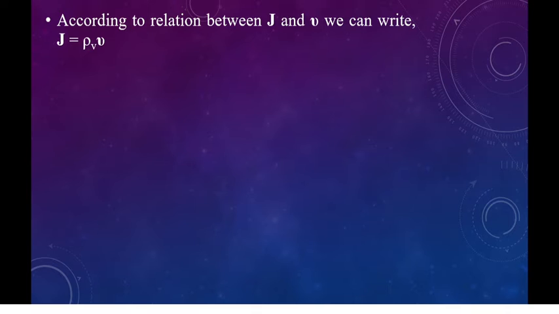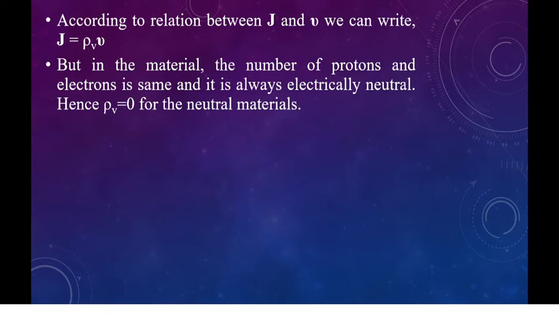According to the relationship between current density and velocity, it can be written as J bar is equal to rho v into V, where J bar is the current density, V is the velocity, and rho v is the volume charge density. But in the materials, the number of protons and electrons is the same, and the material is always electrically neutral. Hence, the volume charge density rho v is equal to 0 for neutral materials.